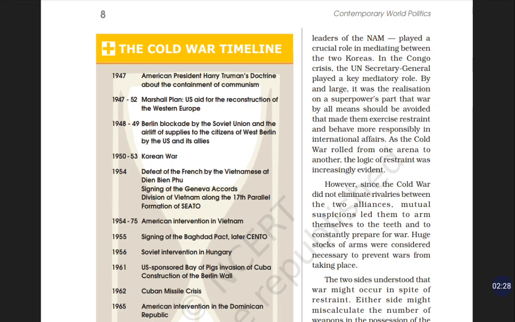In that period, the Berlin Wall was constructed, and Western Berlin was influenced or controlled by the capitalist one, the USA. So they were getting aid from the US, and Eastern Berlin was taken by the Soviets, who wanted to convert the whole region into a communist or socialist one.